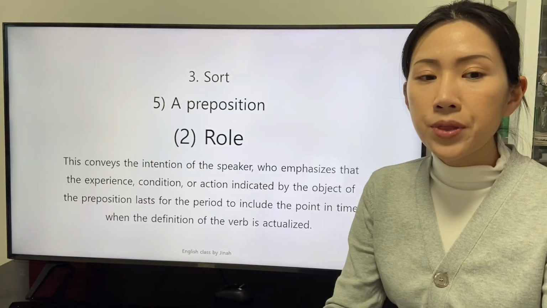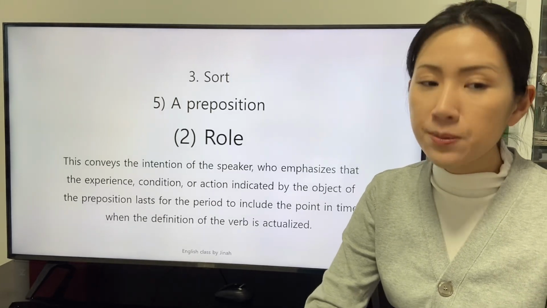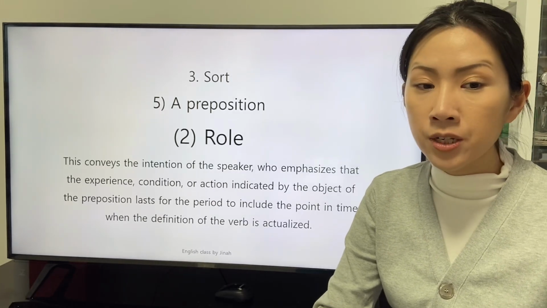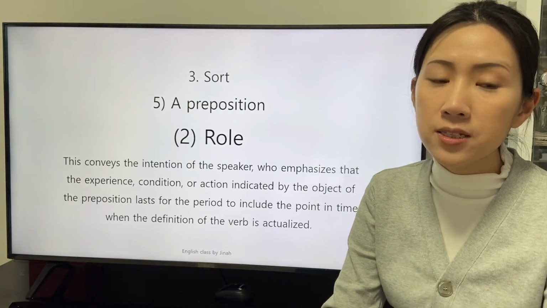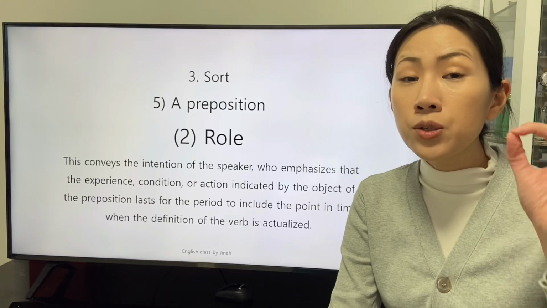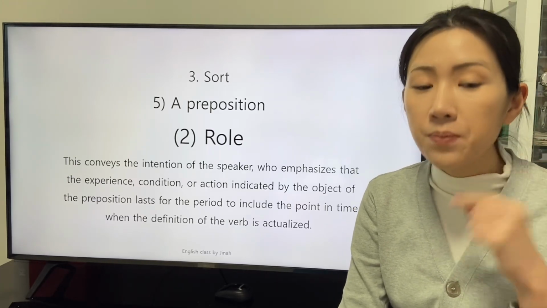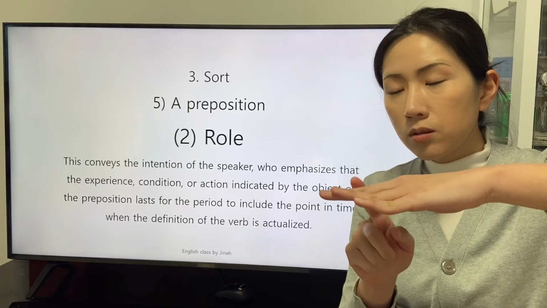This conveys the intention of the speaker, who emphasizes that the experience, condition, or action indicated by the object of the preposition lasts for the period to include the point in time when the definition of the verb is actualized.